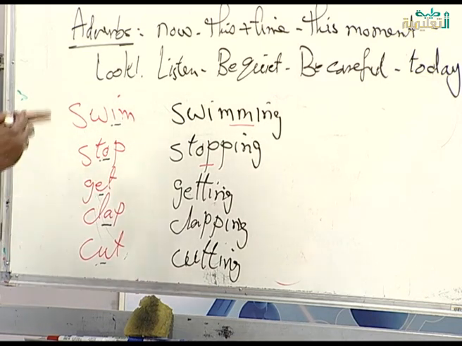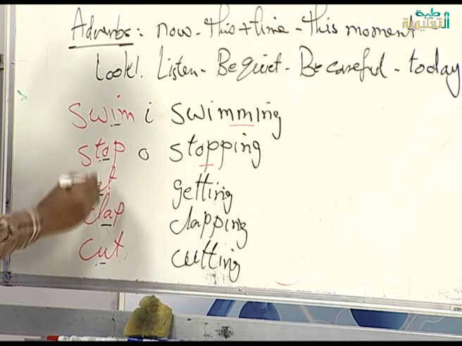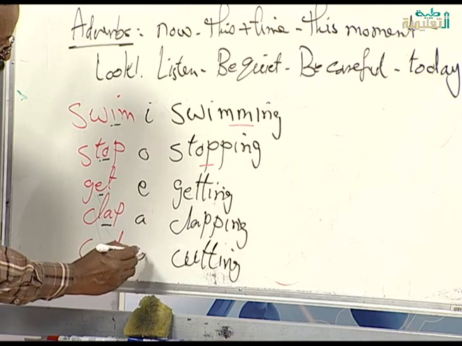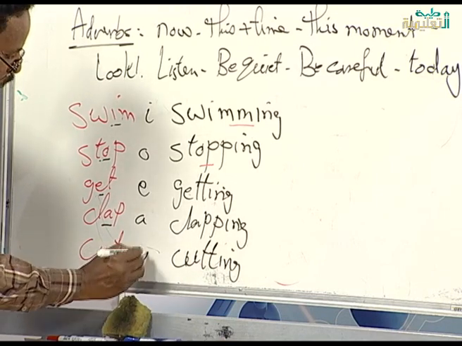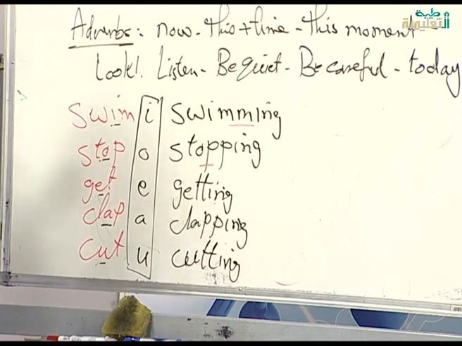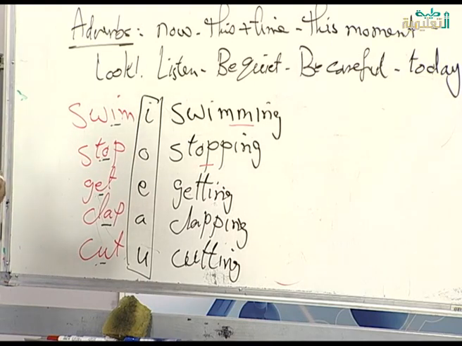So, when I want to add ing, I am going to double the last letter because there is a vowel letter. Here, there is I. Here, there is O. Here, there is E. Here, there is A. Here, there is U. These we call vowel letters. These I, O, E, A, U are the vowel letters.